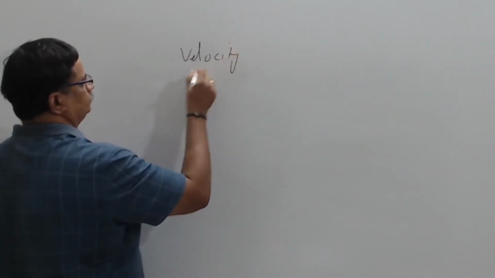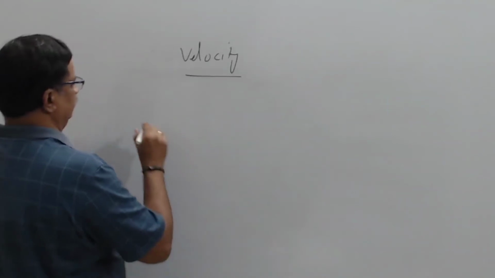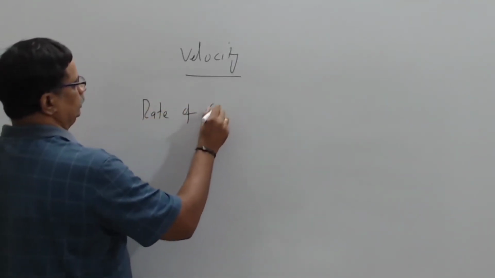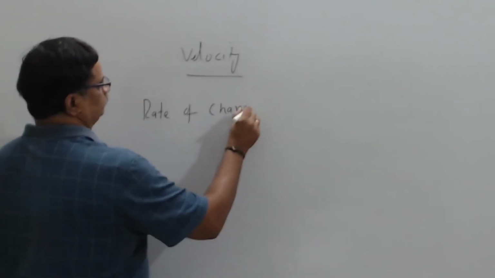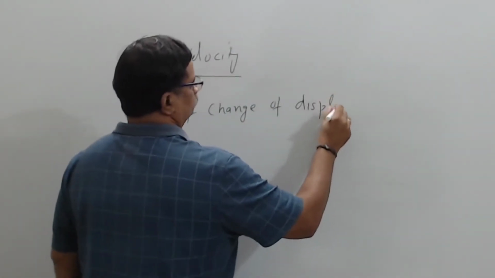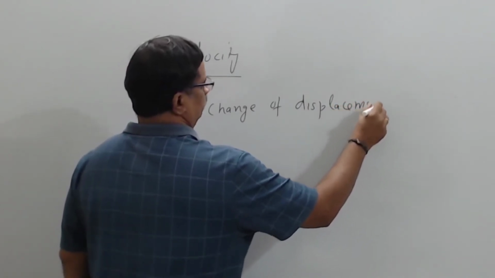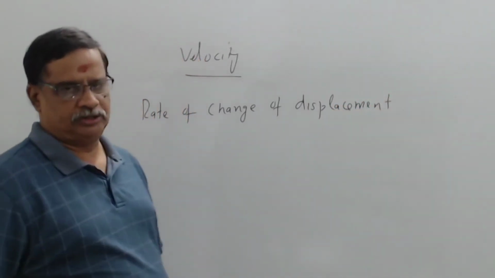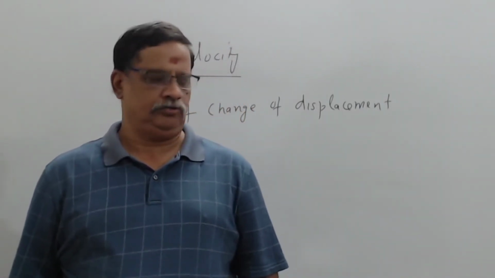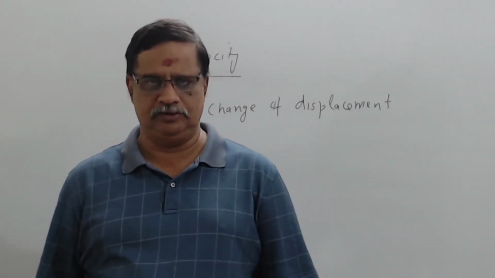Again, when I ask students about velocity, many of them said velocity is rate of change of displacement. Majority of them will say velocity equals rate of change of displacement.